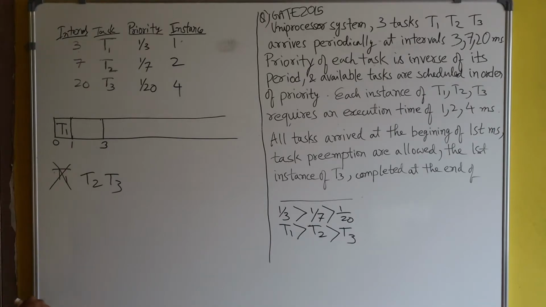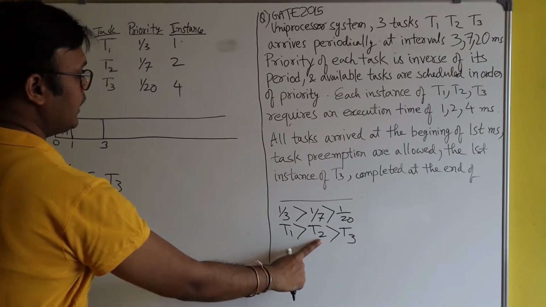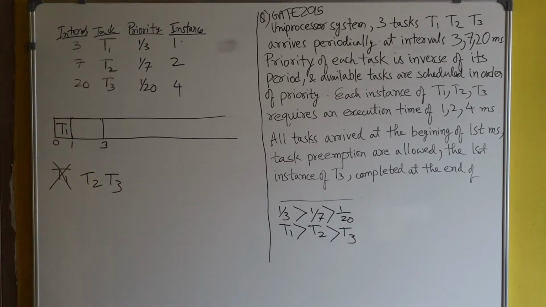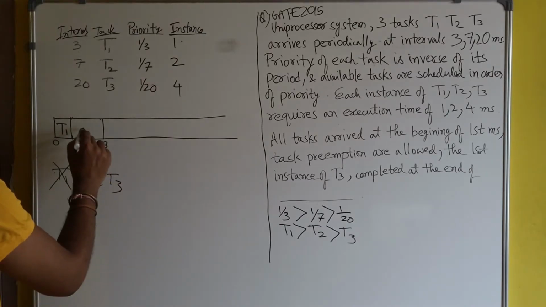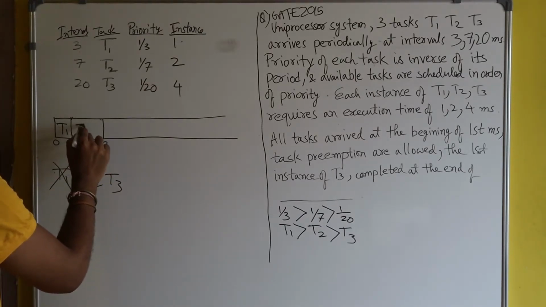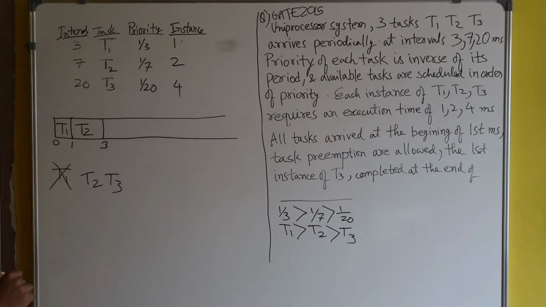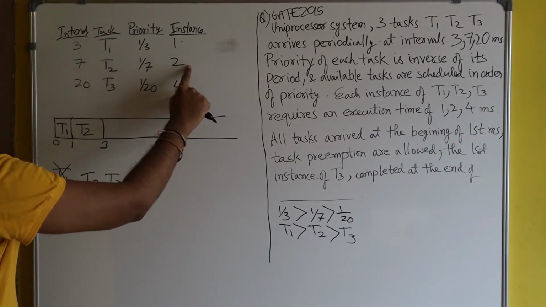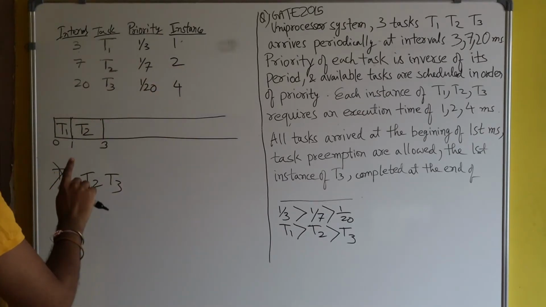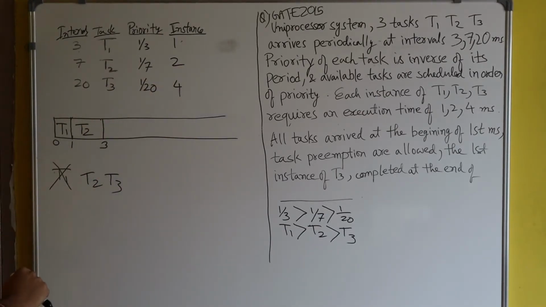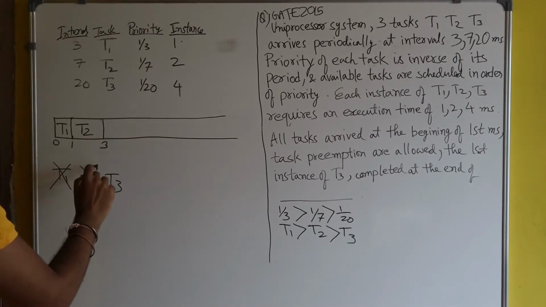Here we see that T2 has higher priority than T3. So CPU will be given to T2. And what's the burst time of T2? 2 seconds. So from 1 to 3, T2 has already completed its task. So first instance of T2 is also completed.